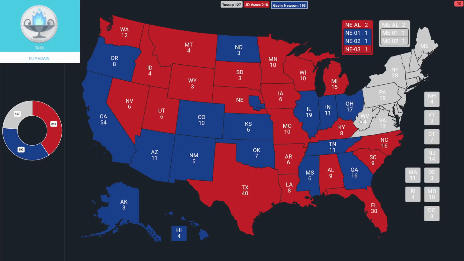The next flip is West Virginia, 4 votes. And that is heads for Vance. Now we go to the northeast corner, the Pine Tree State. At large, 2 electoral votes. That's heads for Vance. Next, Maine's first. That one is going to go to Newsom. Now we've got Maine's second. This is the last one for Maine, and it's going to go to Newsom.